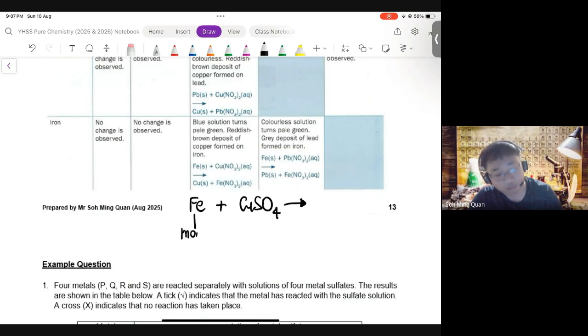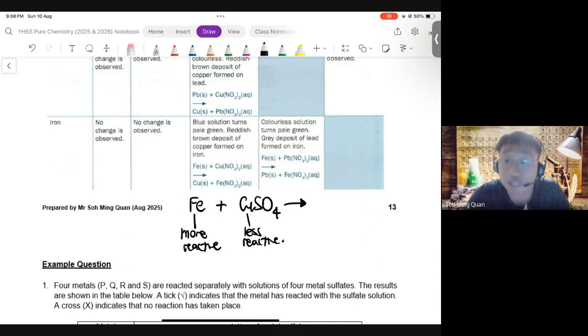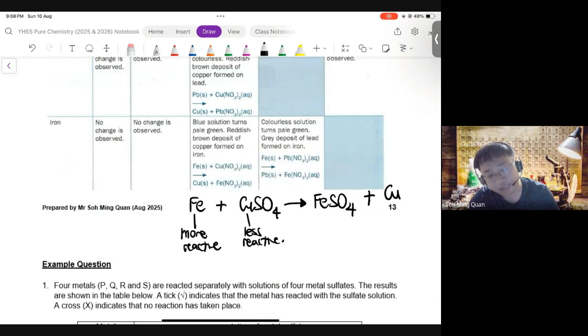The answer is, let's think through. Iron is more reactive than copper. Copper is less reactive. So iron is able to displace copper from copper 2 sulfate. So there is a reaction. This forms FeSO4 plus Cu. So it forms iron 2 sulfate and copper metal. So we should expect to see copper metal form. And if you recall, copper metal has a reddish brown color. So let's see if we get any solid reddish brown copper metal when we put iron into copper 2 sulfate.